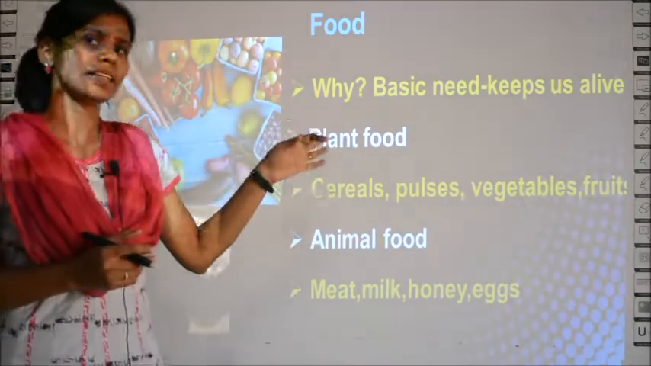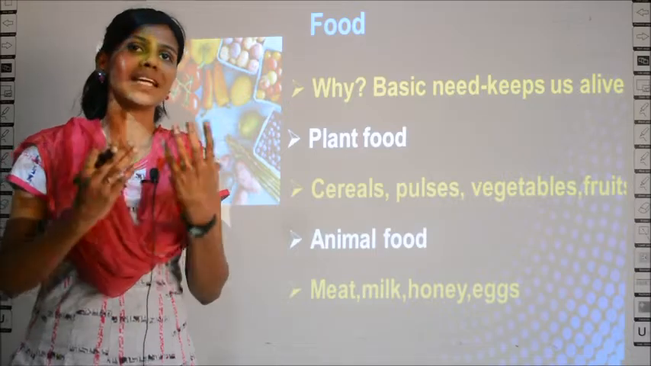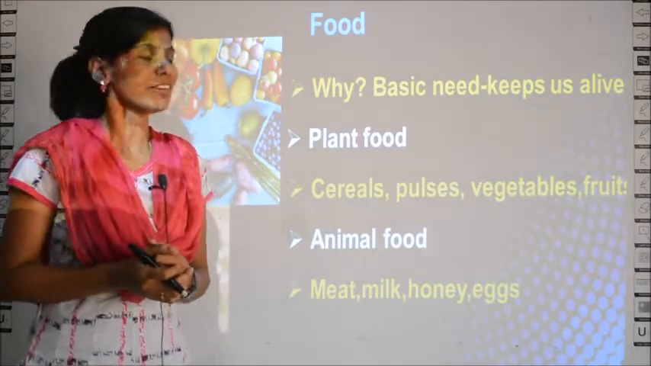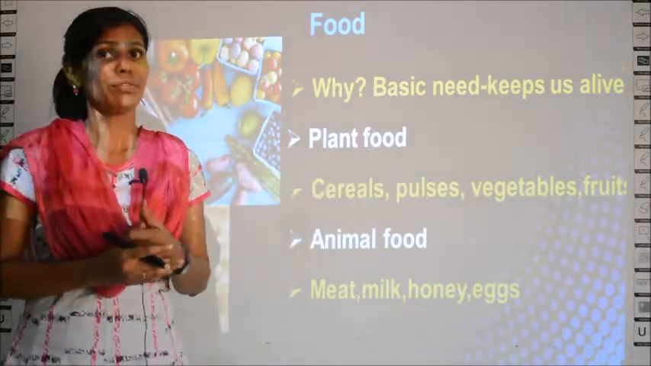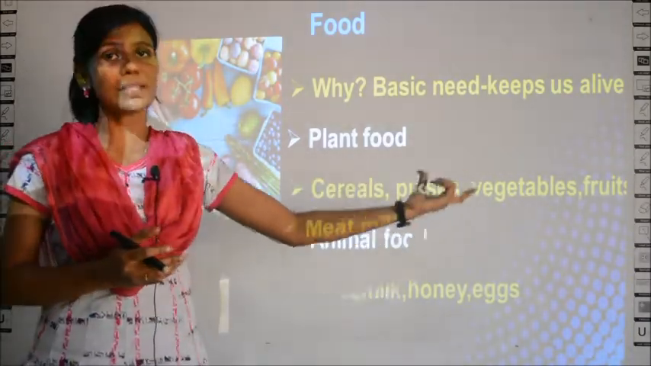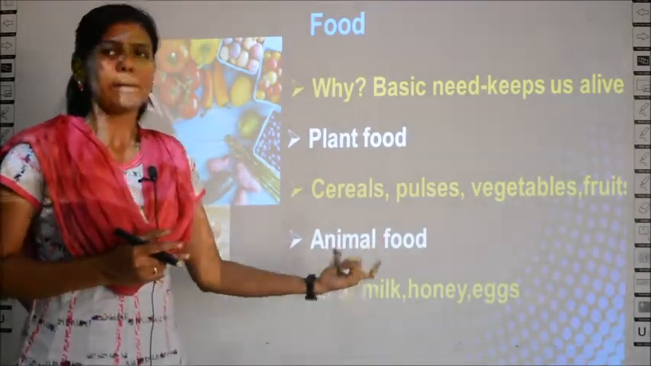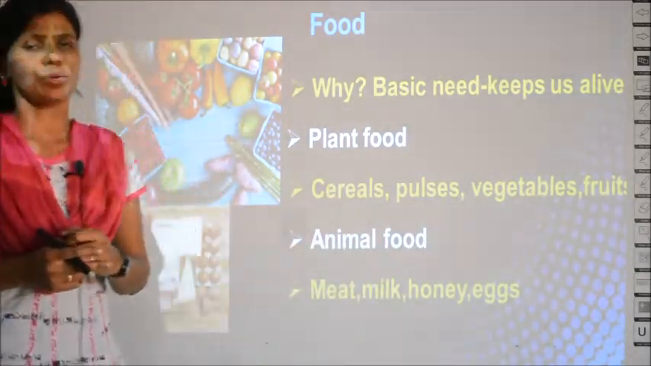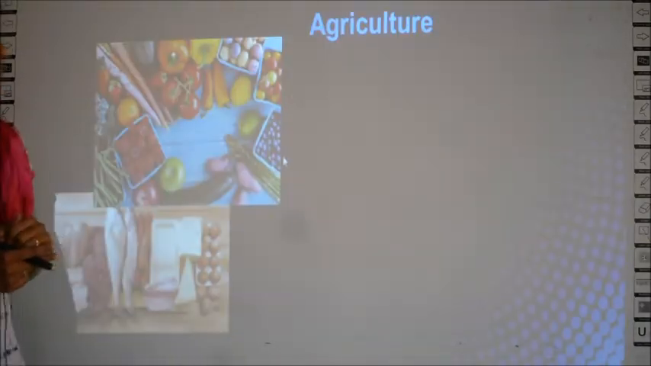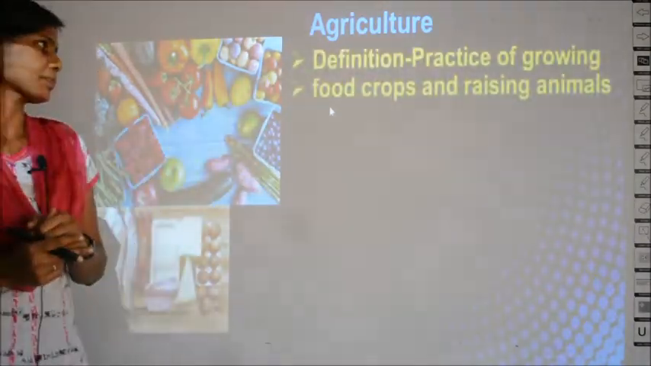So, what we have seen in this slide: why do we need food? We need food because it is a basic need which keeps us alive, and then there are two types of food called plant food, for example cereals, pulses, vegetables and fruits, and animal food, which includes meat, milk, honey, eggs and so on. What next? Okay, then we learn about agriculture.